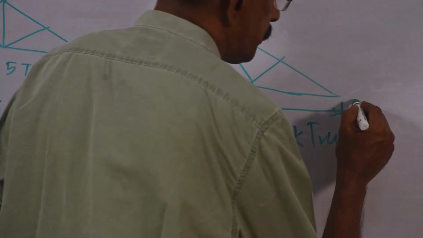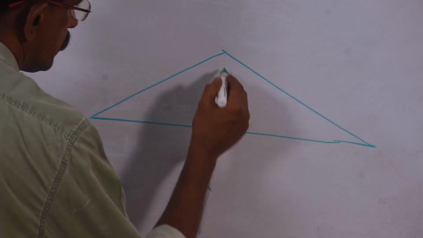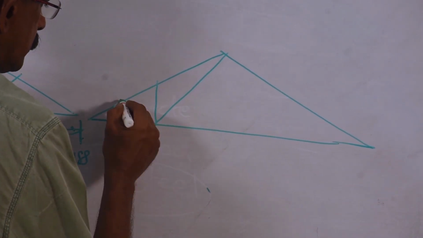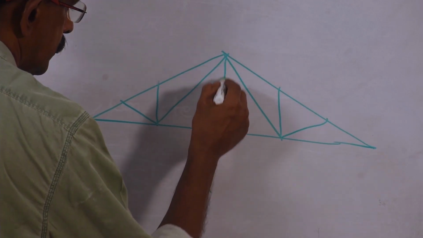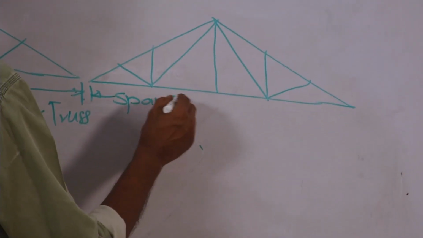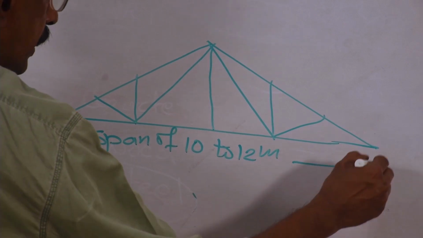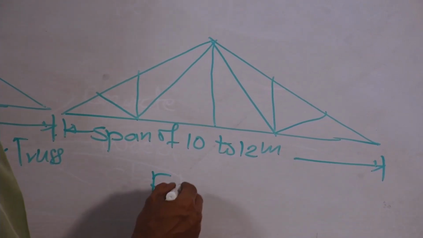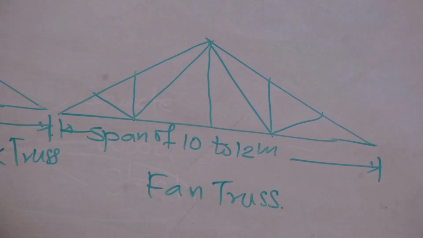Now another shape, this can be used for a span of 10 to 12 meters. And this truss is called fan truss or fan fink truss.